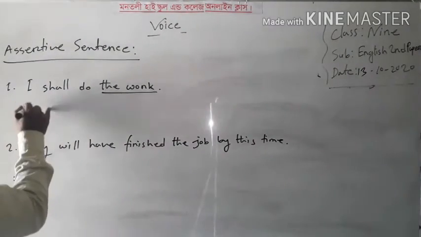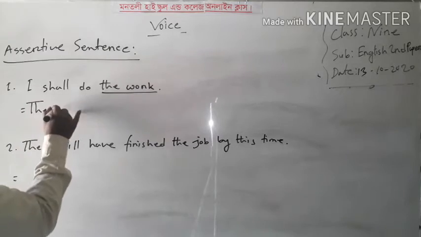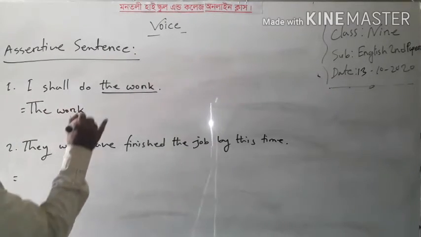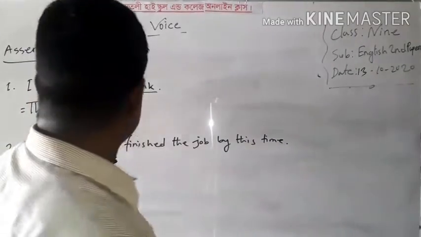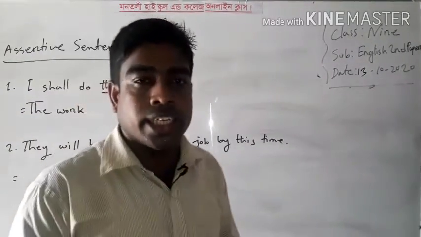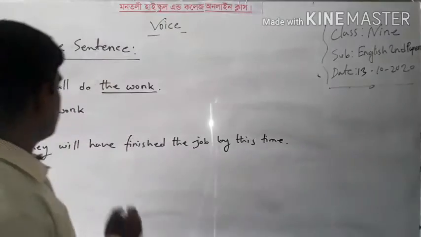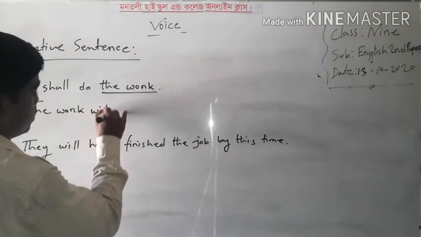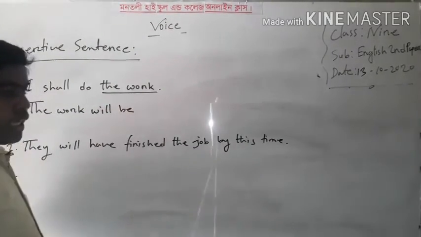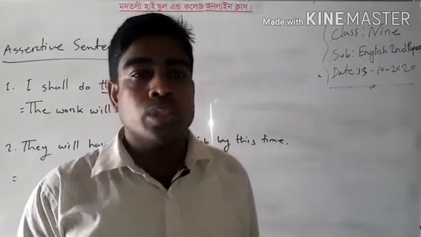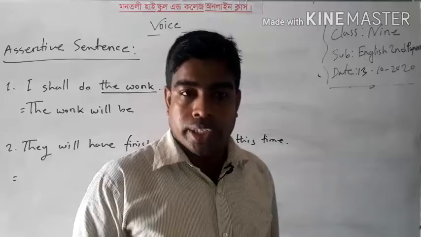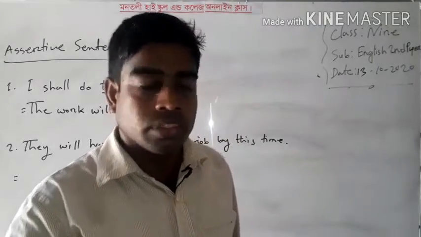Now I can write here the work. Okay. As it is future indefinite tense, according to the subject and verb, I can write here the auxiliary verb will be. Now, the third rule is that the main verb of active voice will be the past participle form in passive voice.